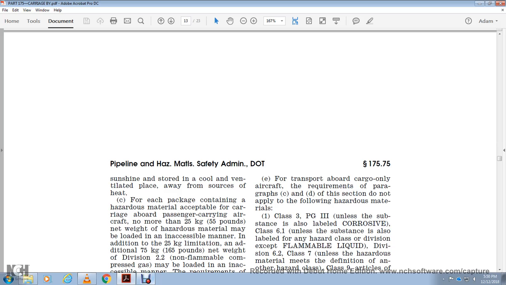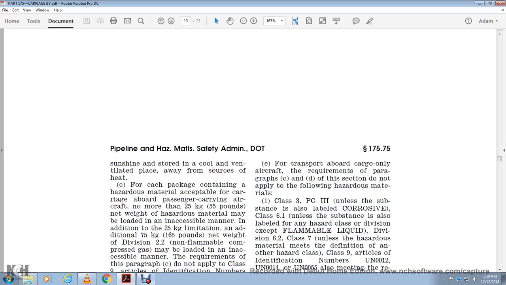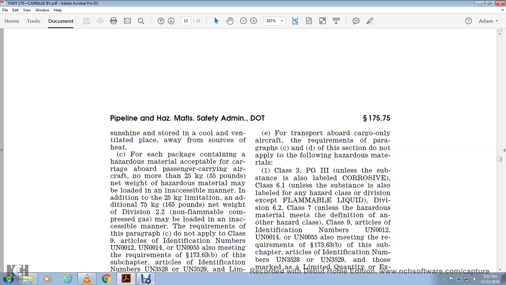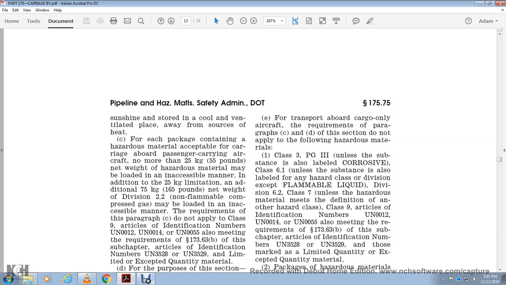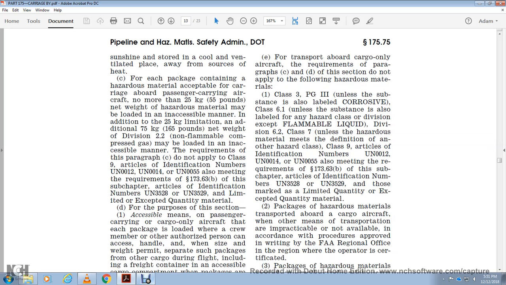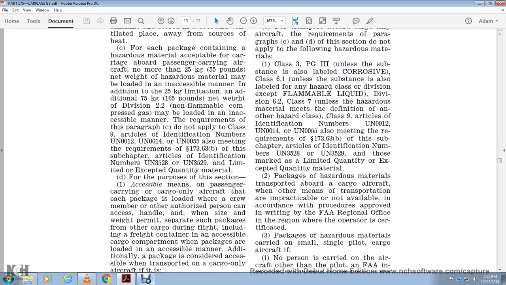In addition to the 25 kilogram limitation, an additional 75 kilograms, 165 pounds net weight, of Division 2.2 non-flammable compressed gas may be loaded in an accessible manner in accordance with the requirements of paragraph C. These do not apply to Class 9 articles with identification numbers UN 0012, 0014, 0055, also meeting the requirements of 173.63(b), or subchapter article identification UN numbers 3528 and 3529, limited to the quantity of material, for the purpose of section E, accessible to the passenger carrying of cargo only aircraft.